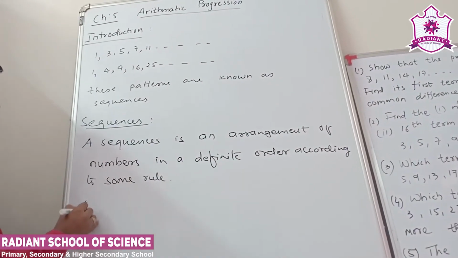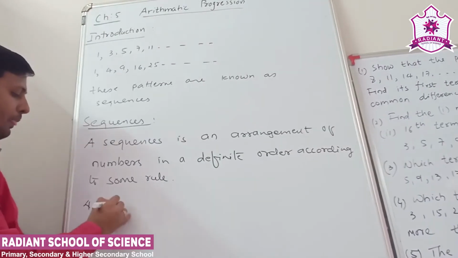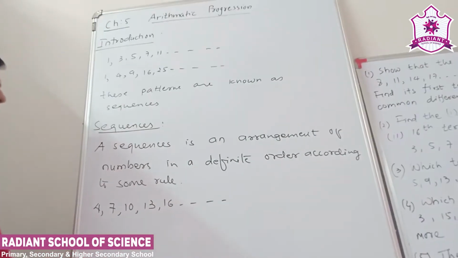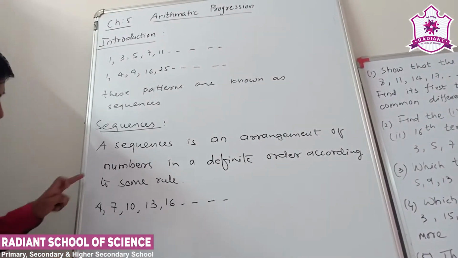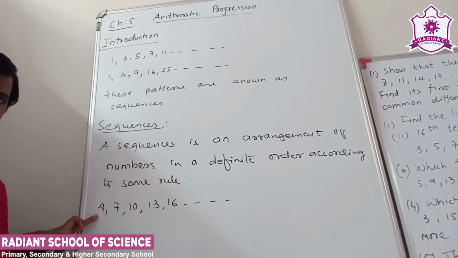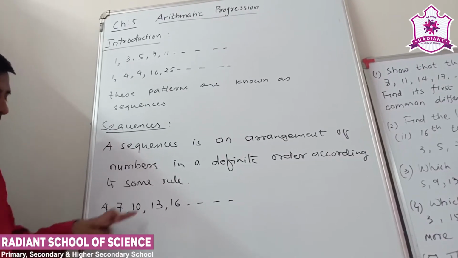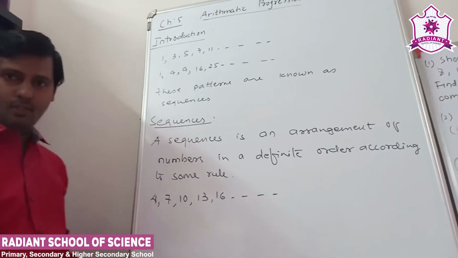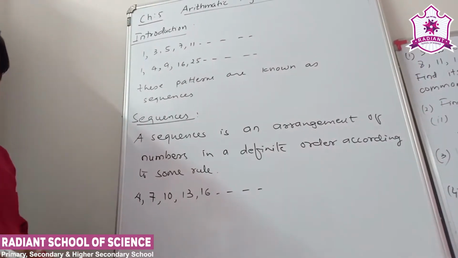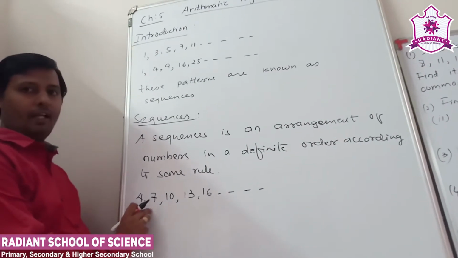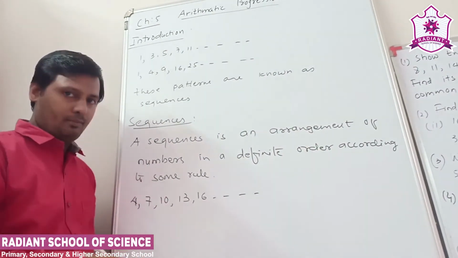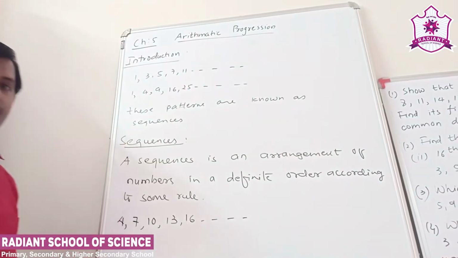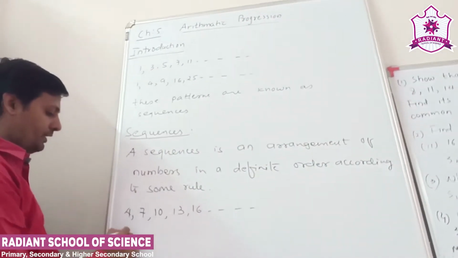So for example, suppose here 4, 7, 10, 13, 16. This is a sequence because it starts with 4 and adds 3 to each term to get the next term. Got it? So simply, start with 4 and add 3 to each term to get the next term. Clear? So this is called a sequence. This is one kind of sequence. Understood? Okay. Now progression.